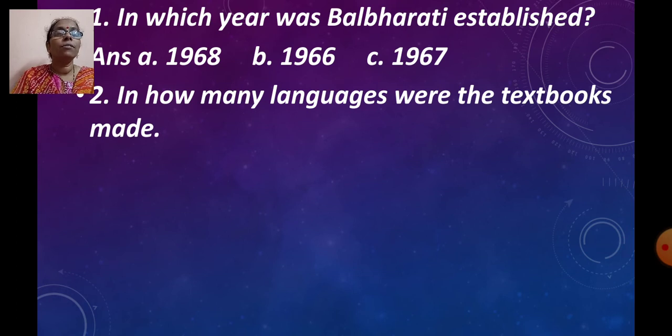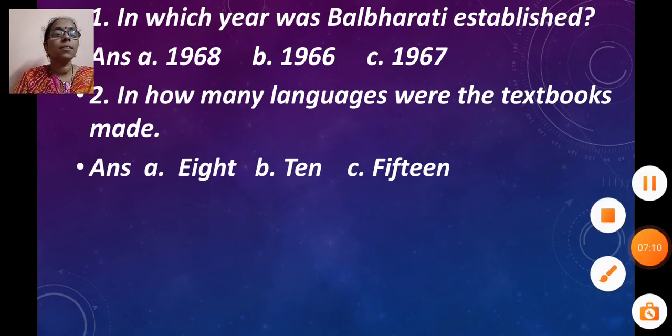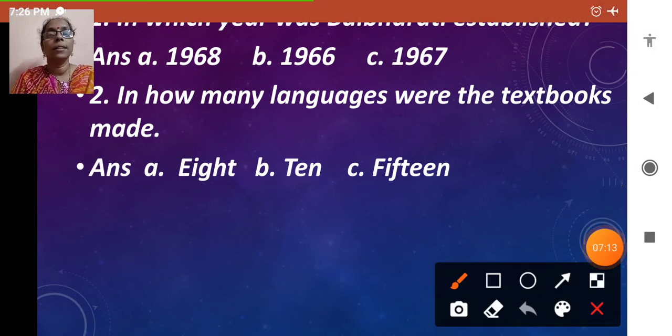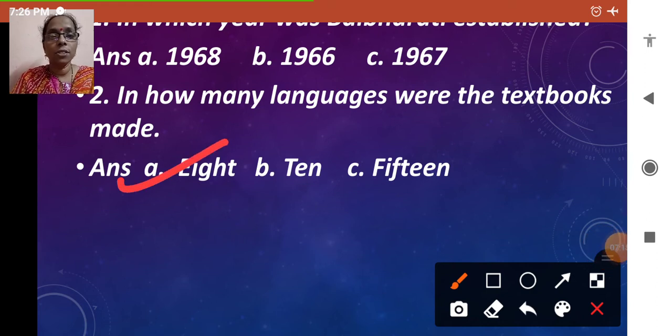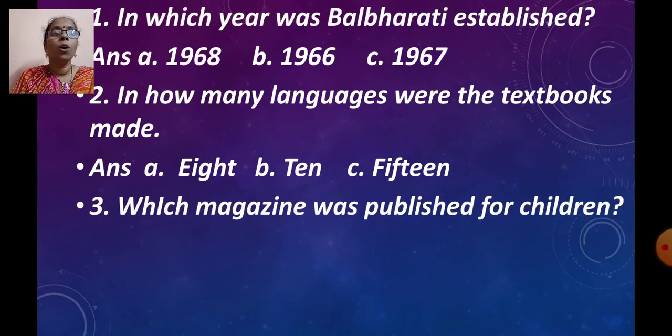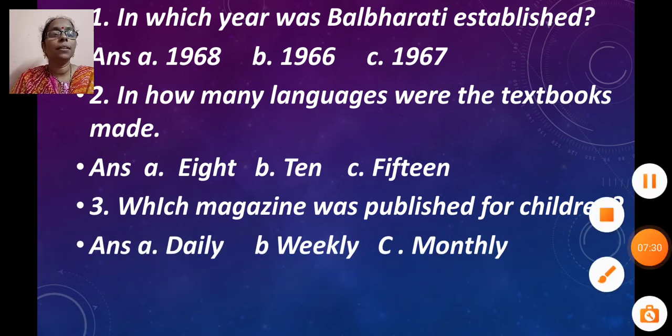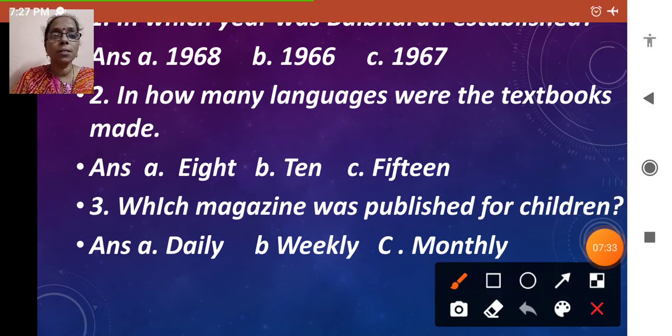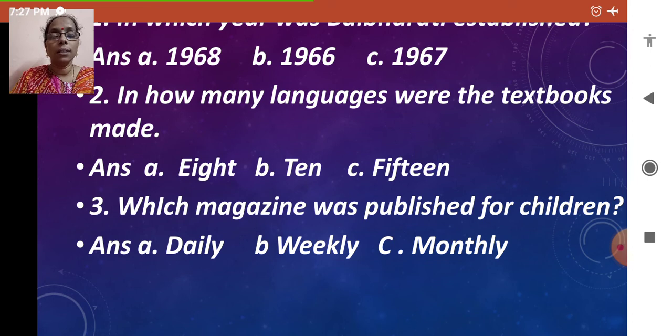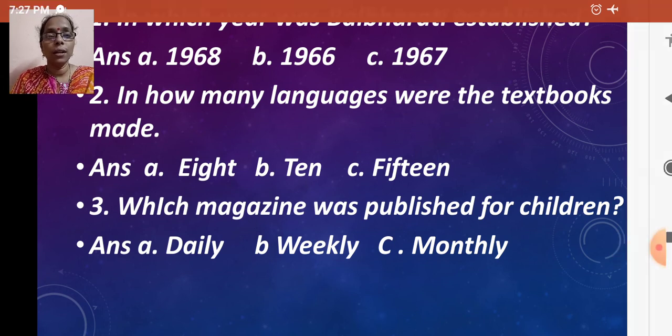Next question we have: in how many languages were the books made? Yes, just now we have read the extract. The books were made in 8 languages. So, click the correct option. Next we have, which magazine was published for children? And you have the options daily, weekly, monthly. Yes, the monthly magazine was published for the children. So, this is how you are going to solve the extract.